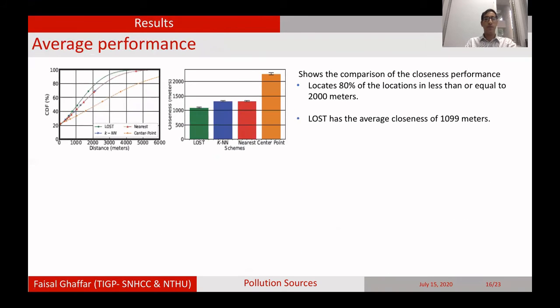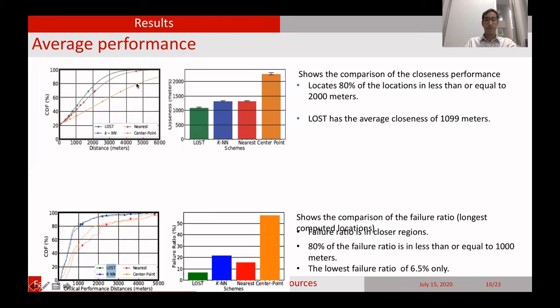Coming to the average performance of our model, it shows that LOST has an average closeness of 1099 meters compared to the others, which have a much higher value. Also, we see that 80% of the locations which we have estimated lie below the range of 2000 meters, while the others, at 2500 meters, are much higher.